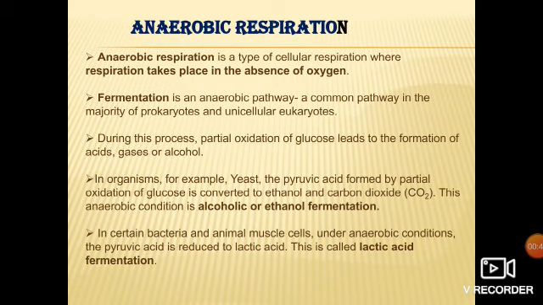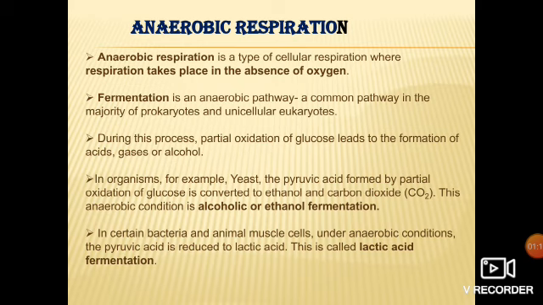Now see, the main important point to be noted in this type of respiration is that it happens in places where mitochondria are not present. Means the cells in which mitochondria are not present, there it is occurring. For example, in human beings, red blood cells do not have mitochondria. Muscle cells do not have mitochondria. So there this anaerobic respiration occurs.